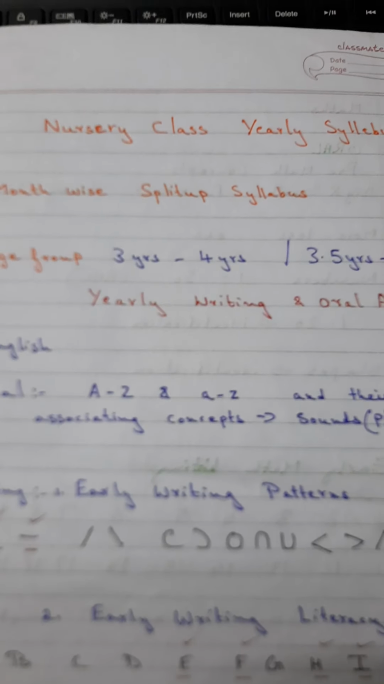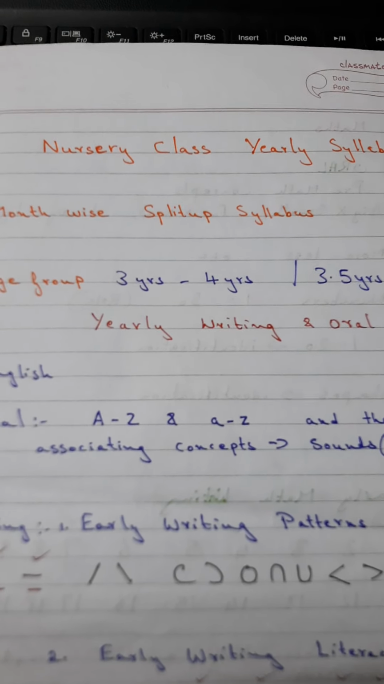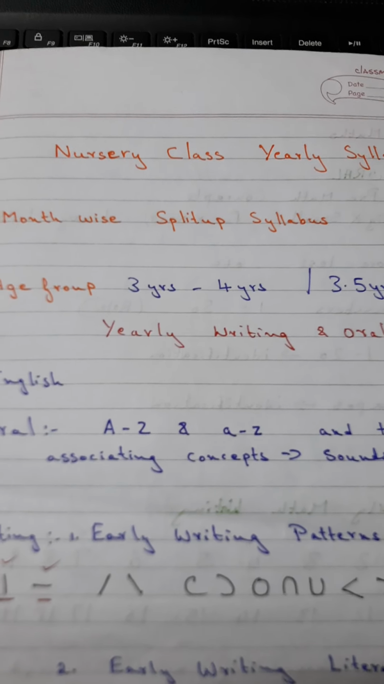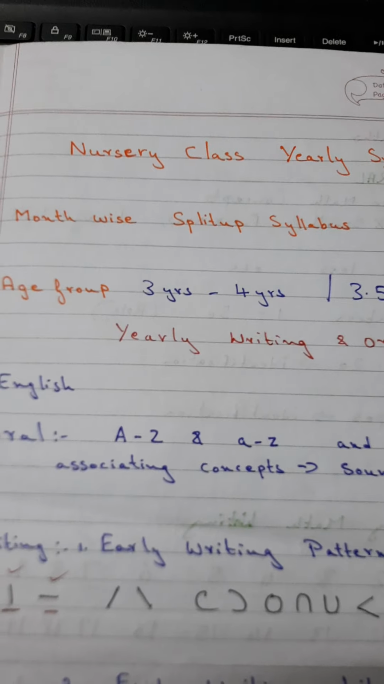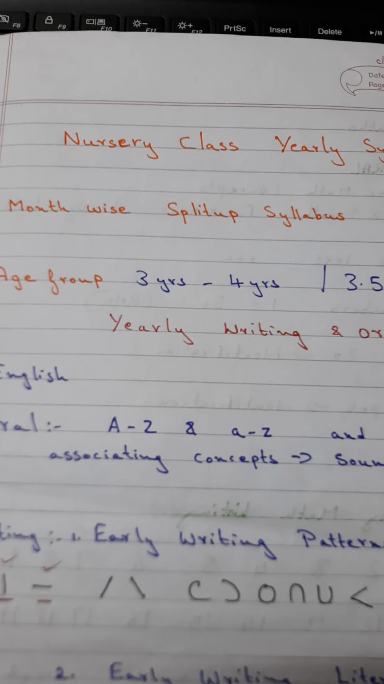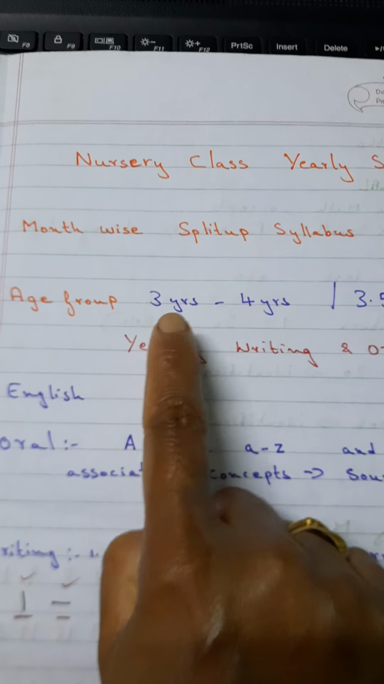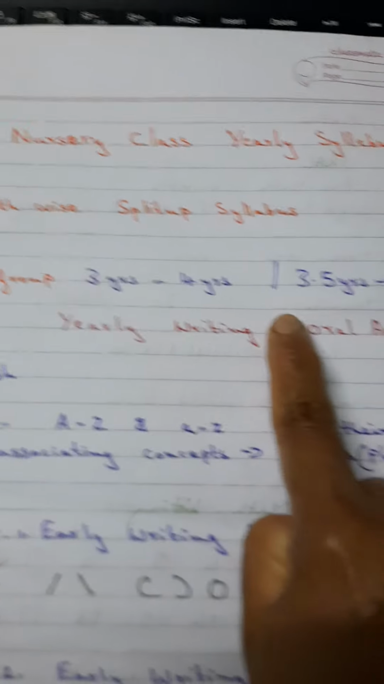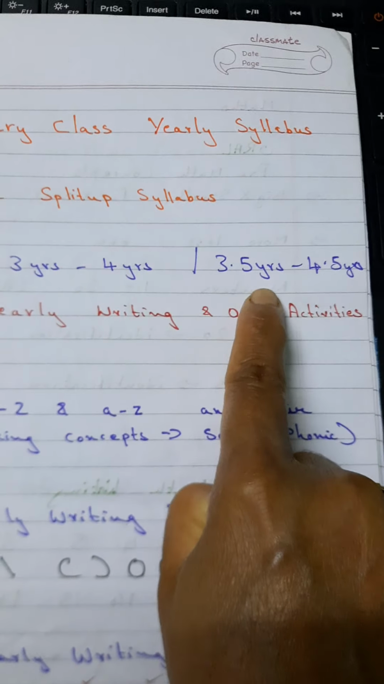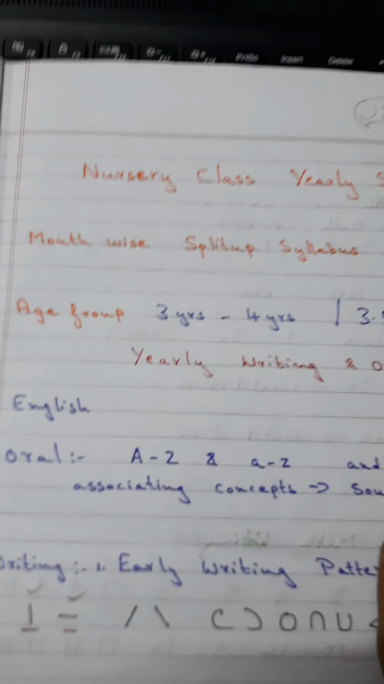In today's video, let's see the yearly syllabus and also the split up syllabus which we teach month-wise. And the age group for nursery classes is from 3 years to 4 years or from 3.5 years to 4.5 years.